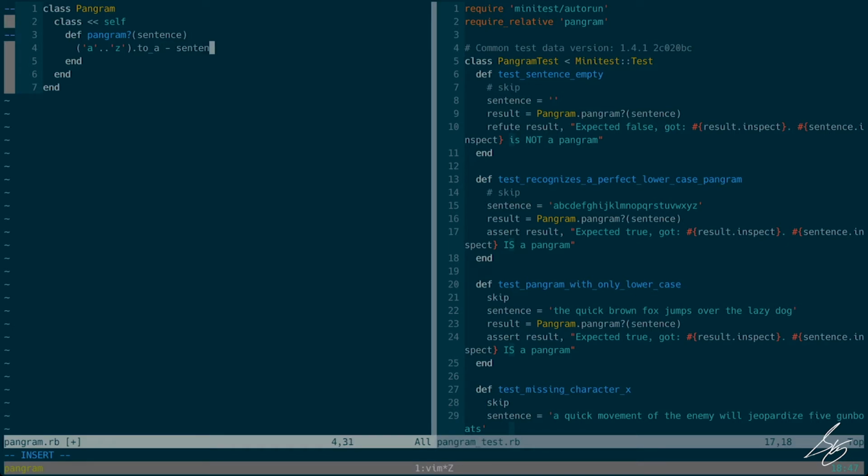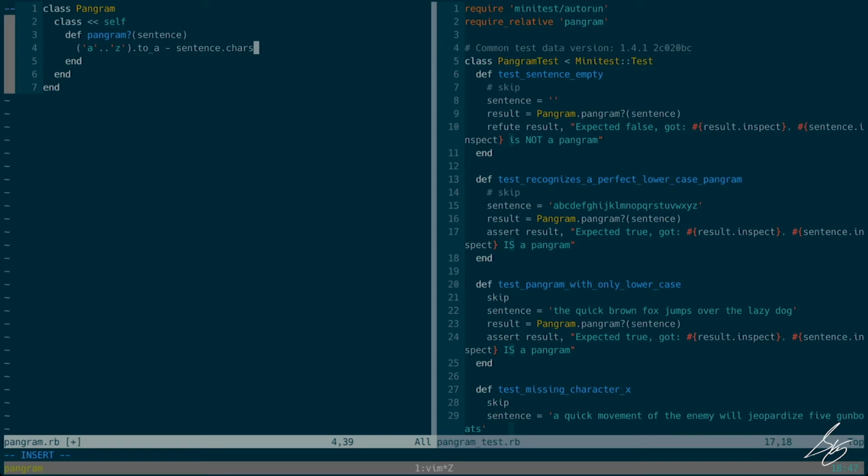Then I need to take the sentence and turn it into a character array. You could split on an empty string, but what I think is even more intention revealing than that is to use the chars method on string, which will give you an array containing each character.